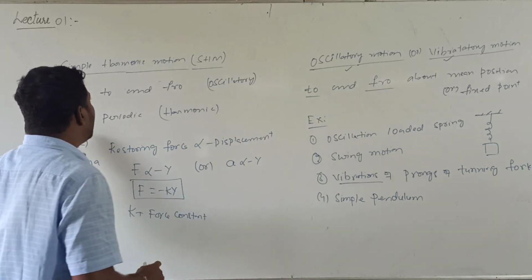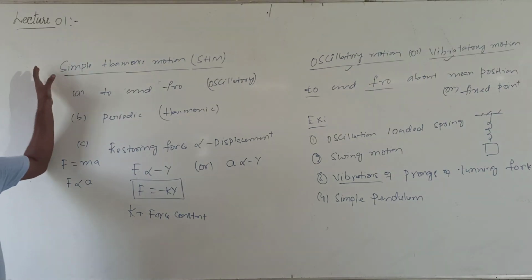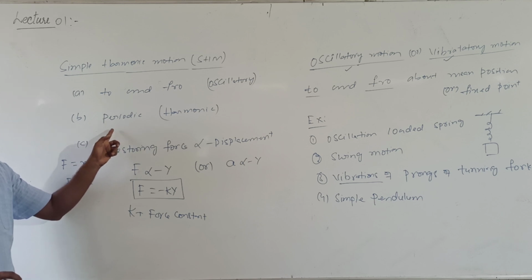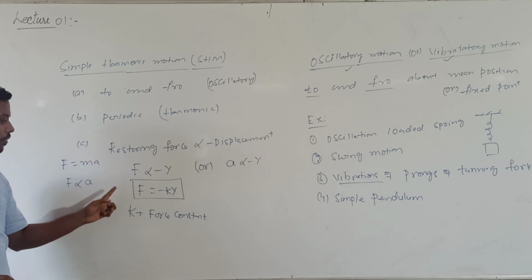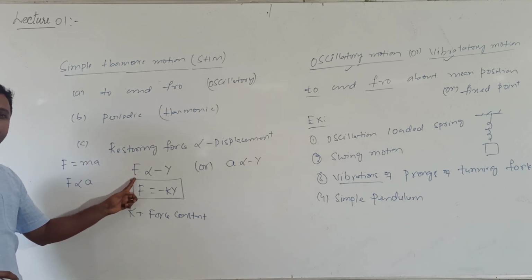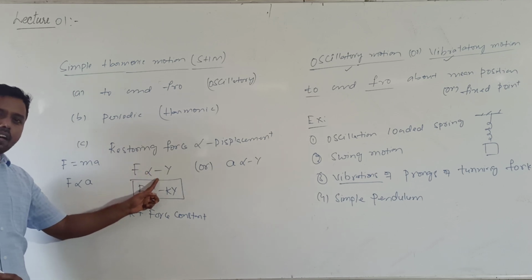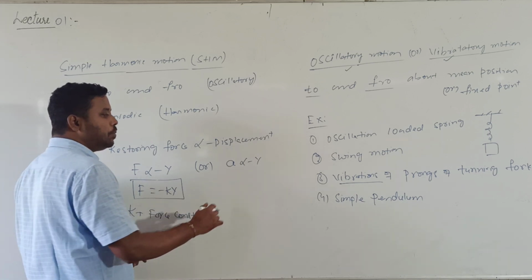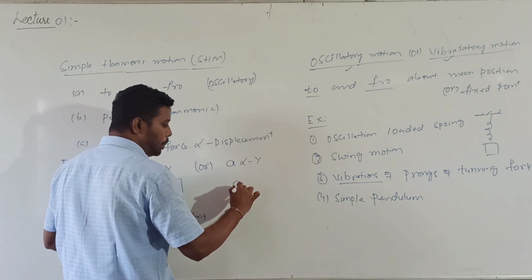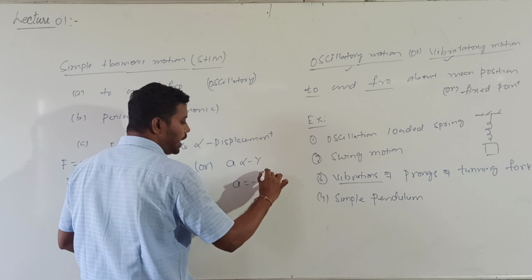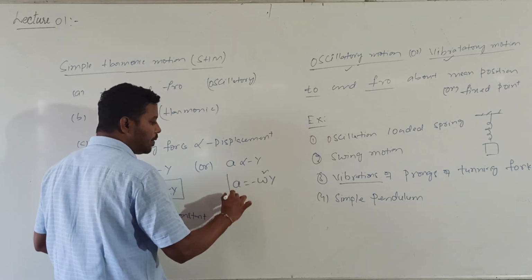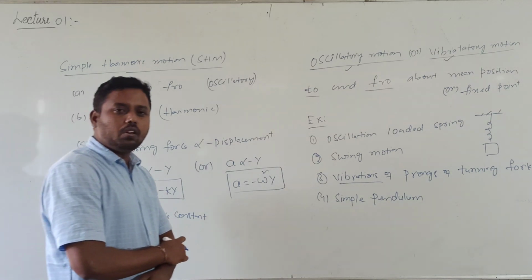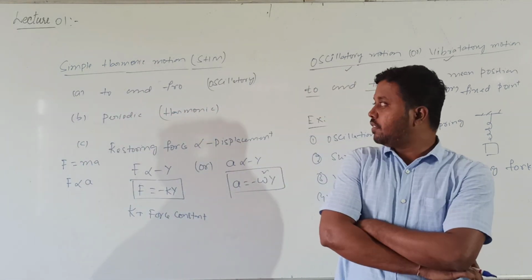To remove the proportionality, we write a equals minus omega square into y, where omega is the angular frequency. What is omega? Angular frequency.